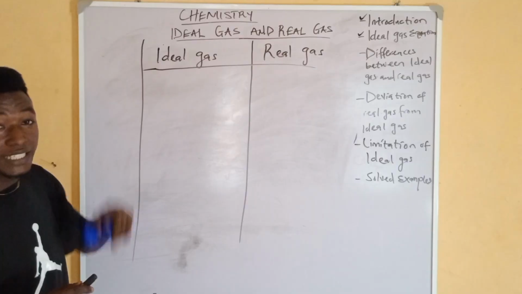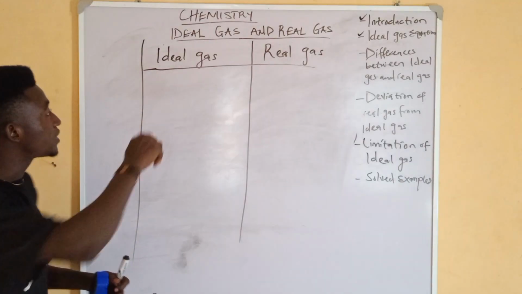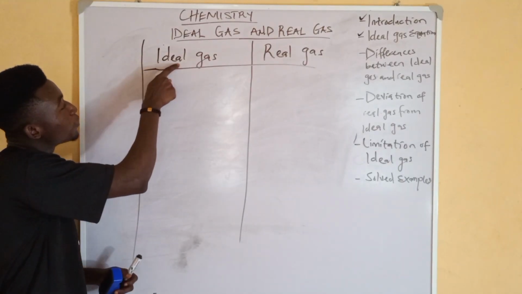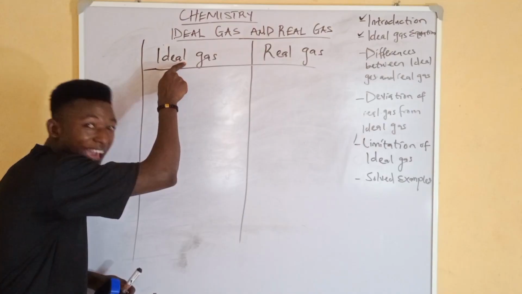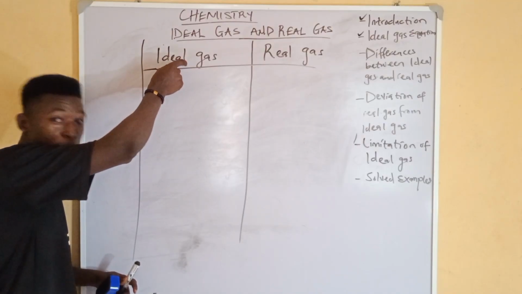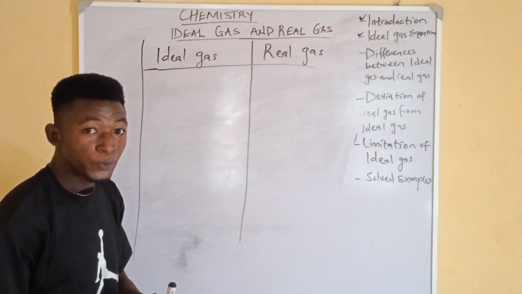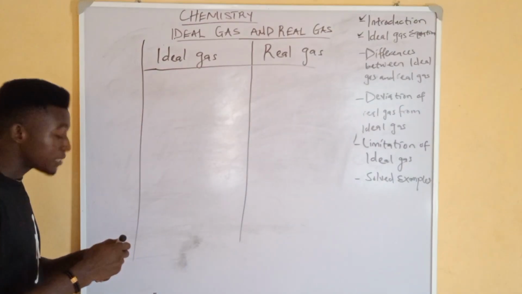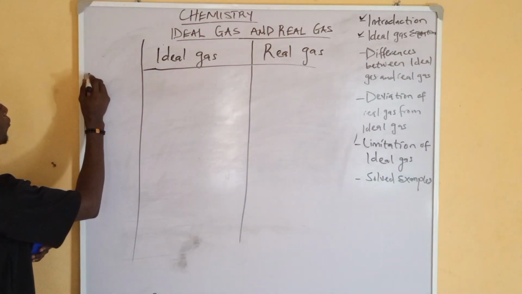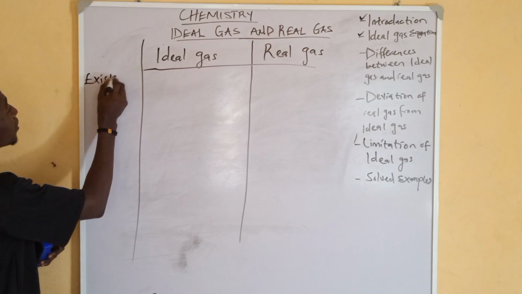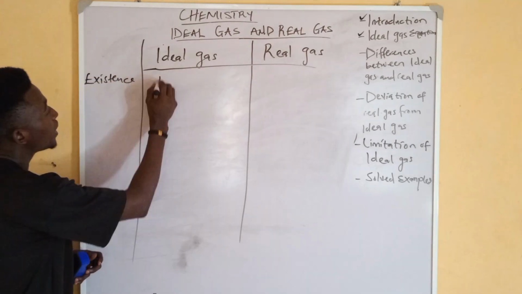I've explained this: ideal gases are theoretical, that is, they are hypothetical, they are not real. From the word idea, we have ideal. Is that clear? They are not real gases. They don't exist in reality. So my first difference is in terms of existence.